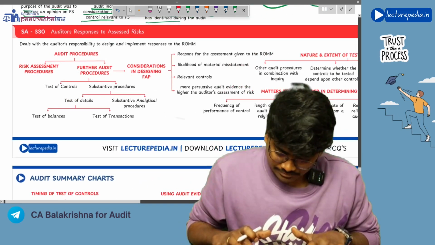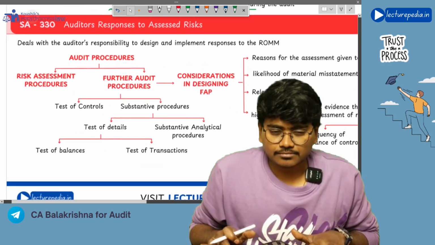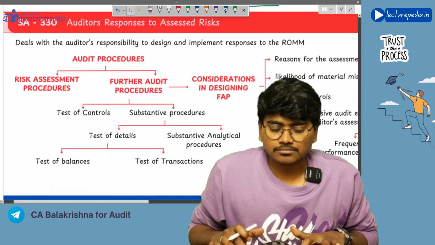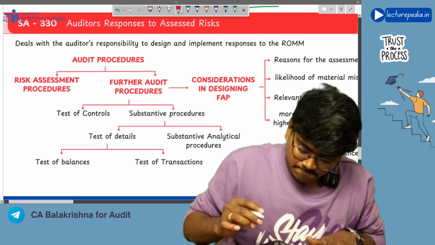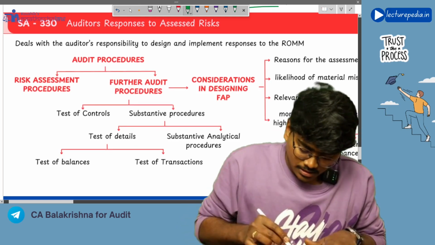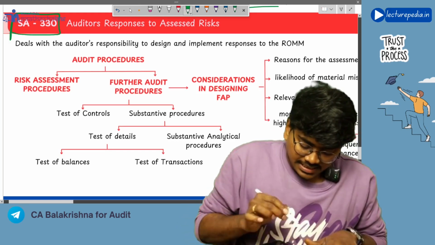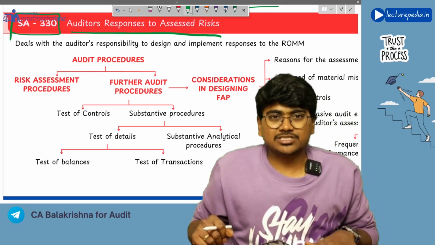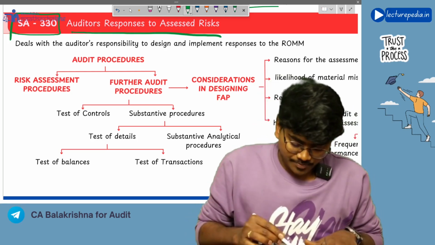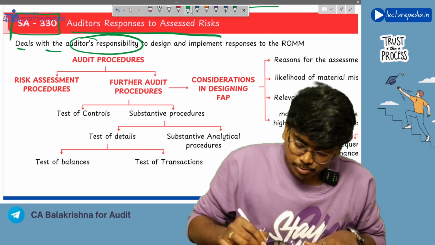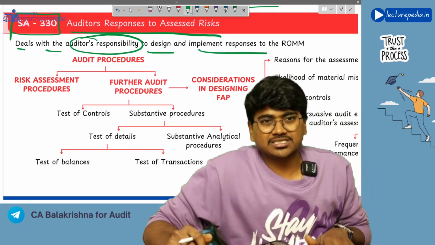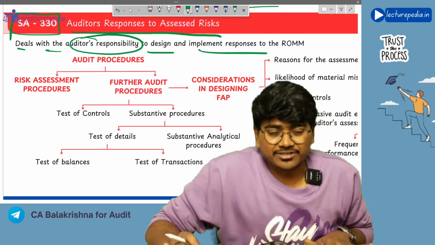See, SA-330, auditor's responses to assessed risks. It deals with the auditor's responsibility to design and implement responses to risk of material misstatement.